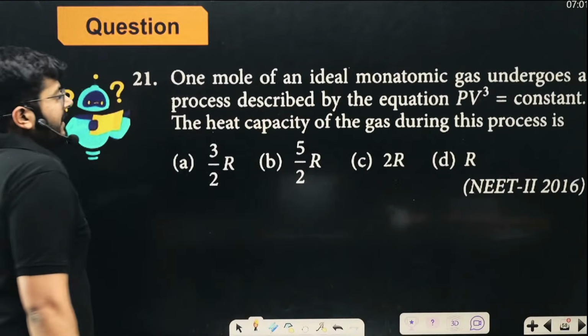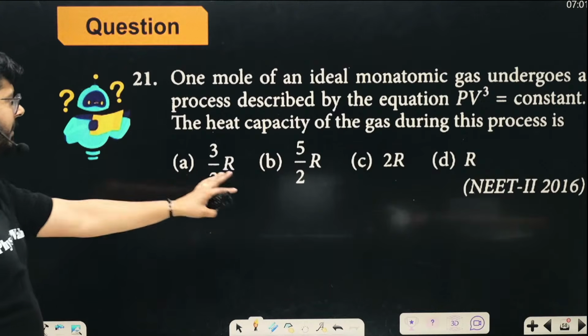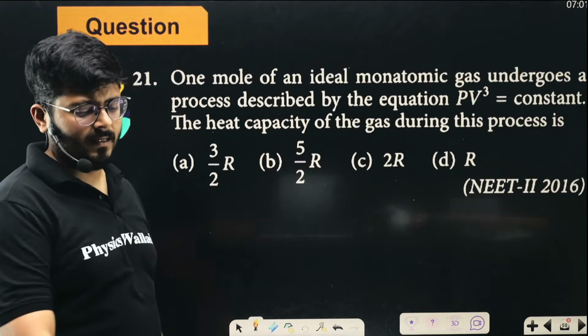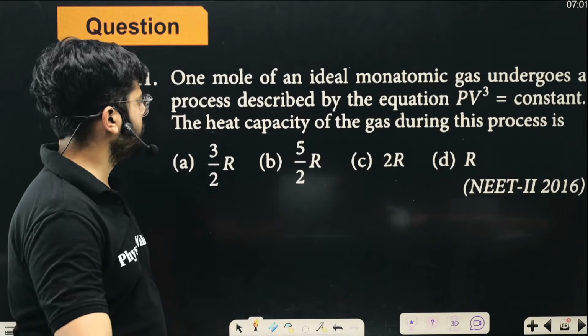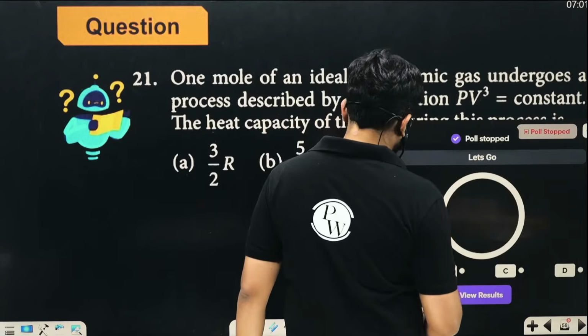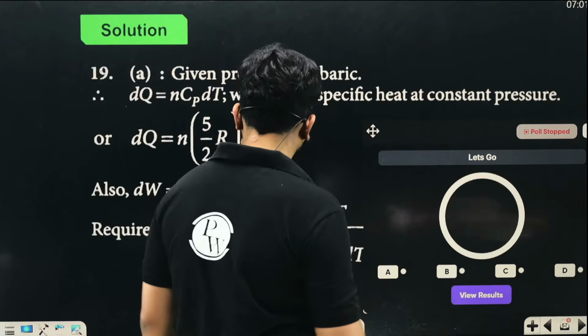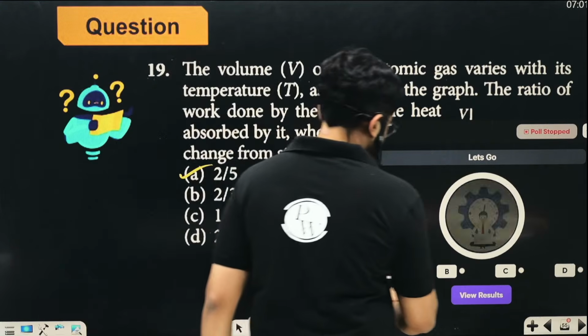One mole of an ideal monatomic gas undergoes a process described by the equation PV to the power 3 is constant. The heat capacity of the gas during the process is? Again, a very easy question. Think about it. Use your own brain as well. In the previous question, what was the answer? 2 by 5. So option A was correct.